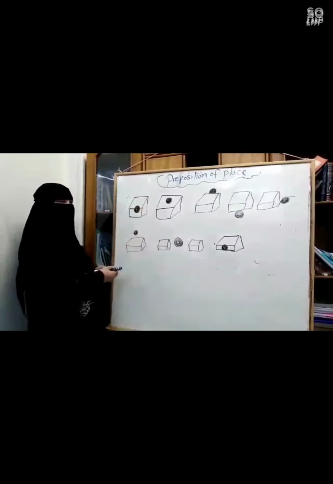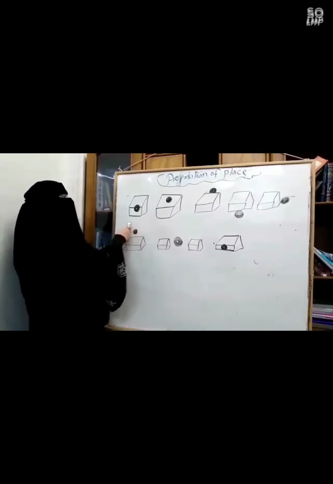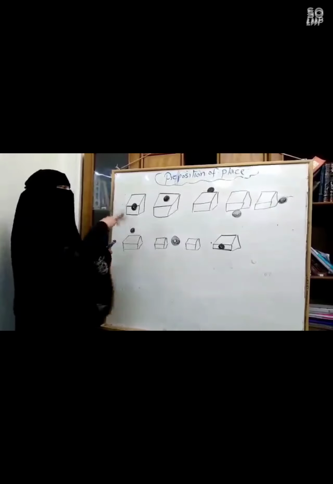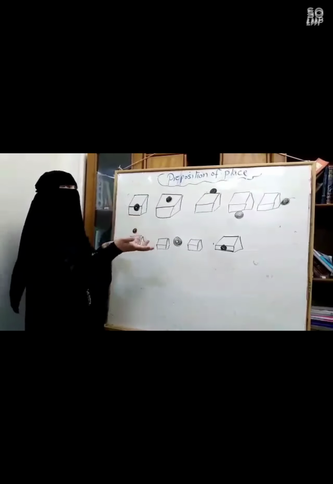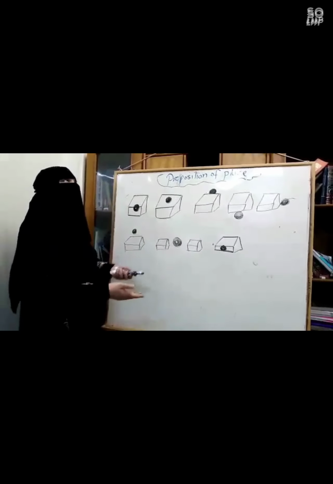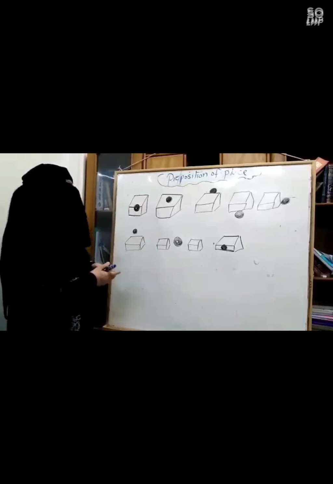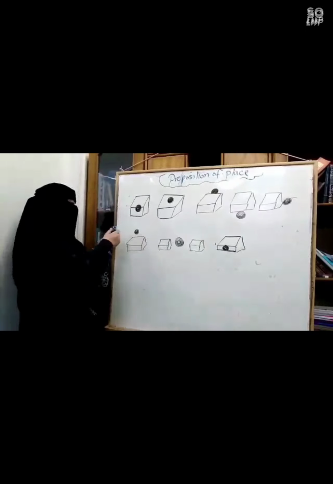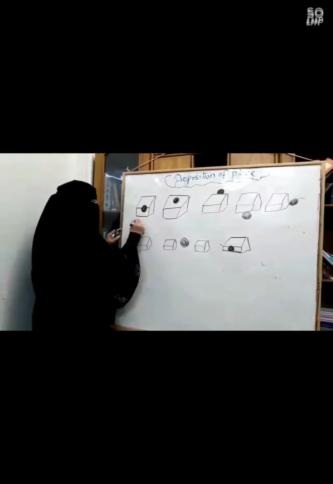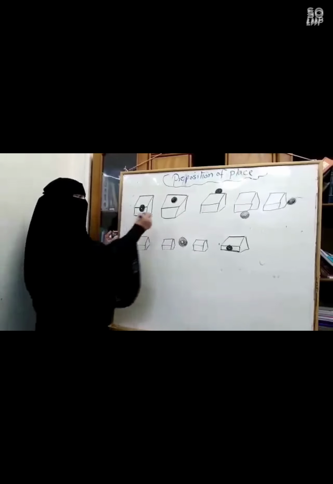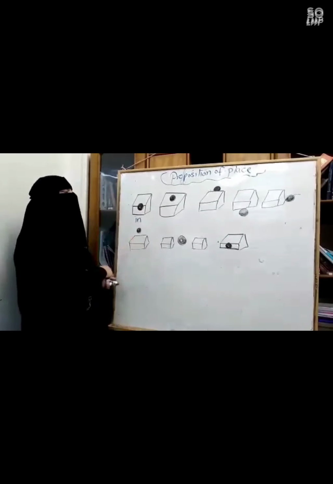Where is the ball here? Look at number 1. Where is the ball here? Where? Is it in, on, behind, under, or above? Number 1. Where is the ball? Yes, it is in. It's in the box.